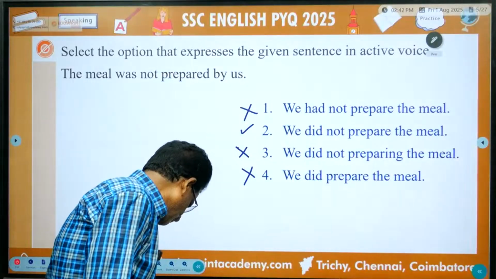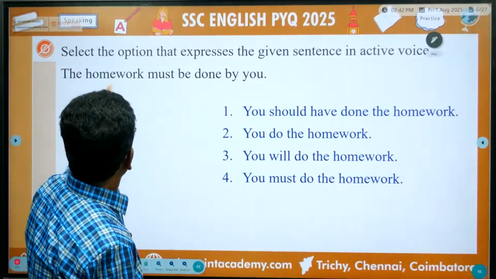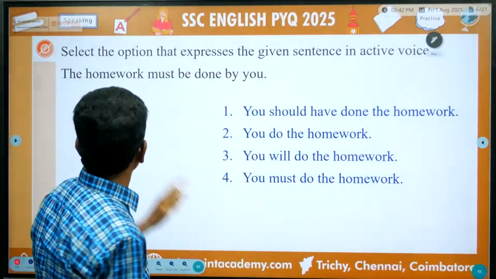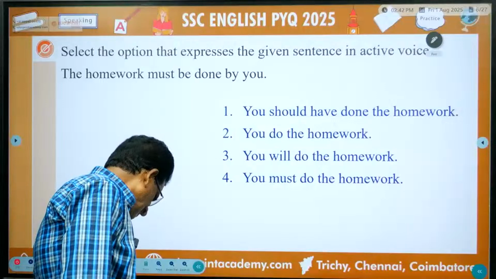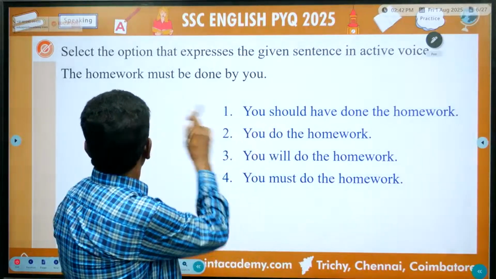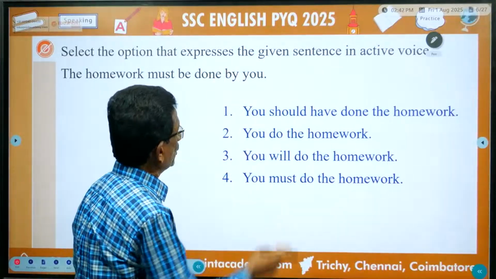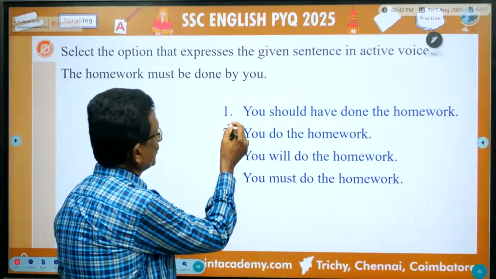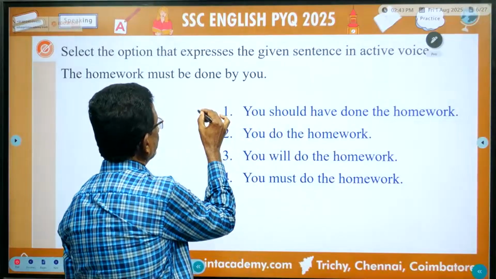So the next question. Select the option that expresses the given sentence in active voice. The homework must be done by you. Listen. This is present tense and the passive voice. Now you should change it into active voice. You should have done the homework. So this is perfect tense.